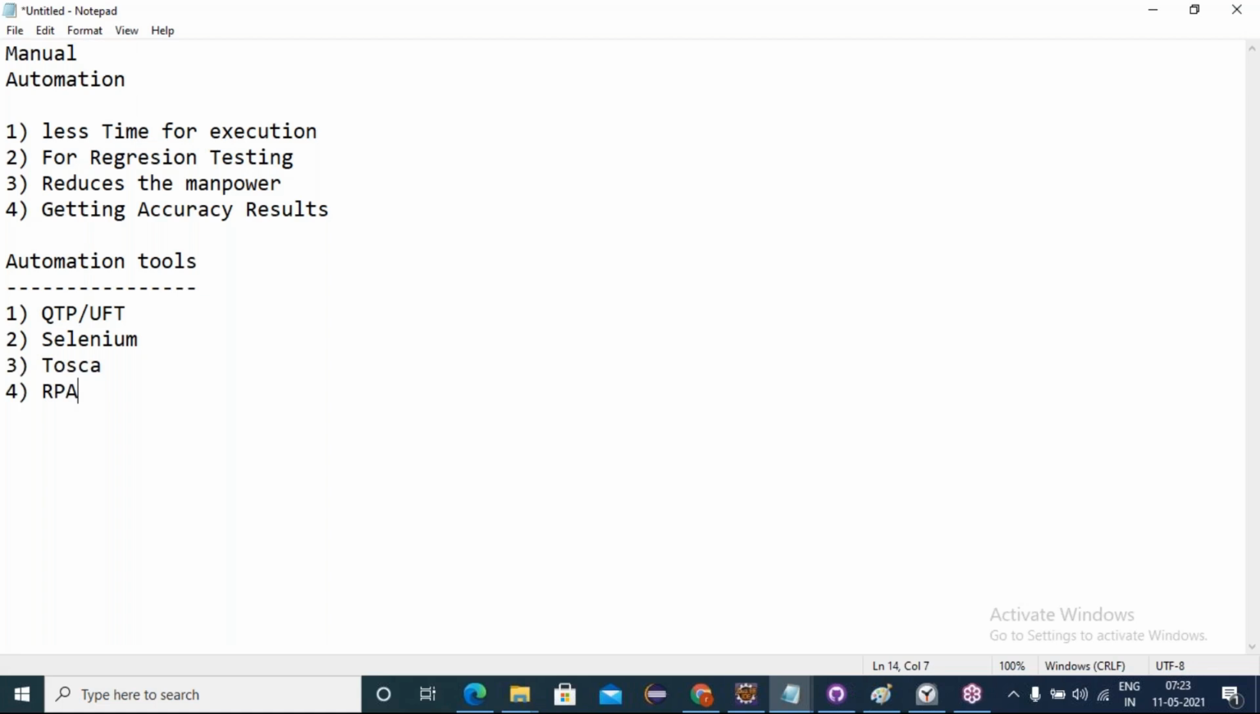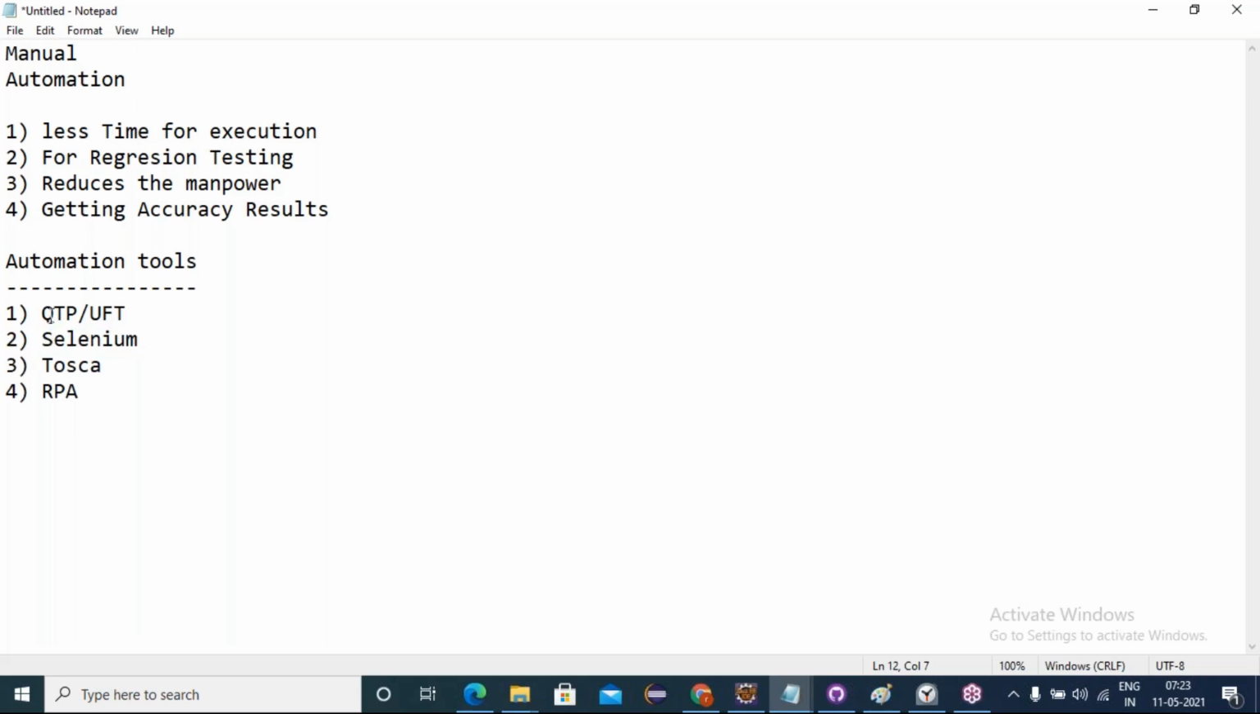The well-known tools earlier and now in the market: earlier when people talked about automation they meant QTP or UFT, but nowadays people talk about Selenium as the automation tool since 2007. Since 2007, most of the companies are using Selenium. From then till today, companies are preferring Selenium. 70 to 75% of companies are using Selenium as an automation tool.